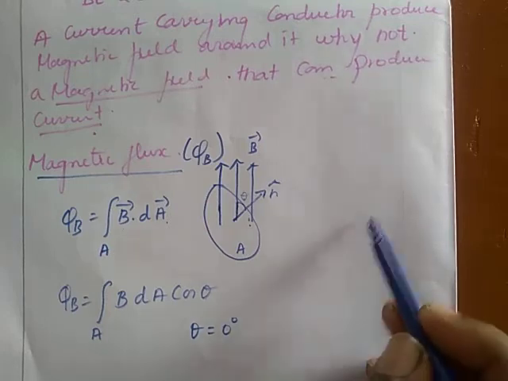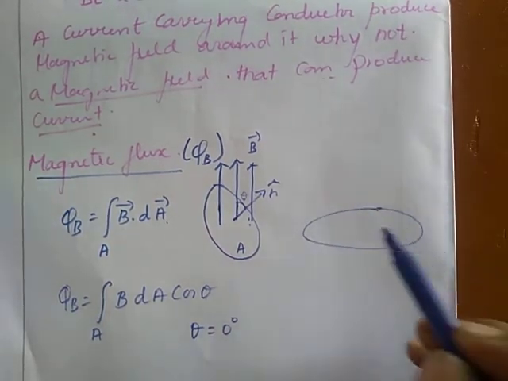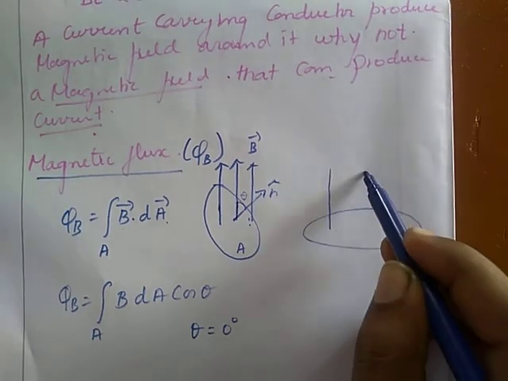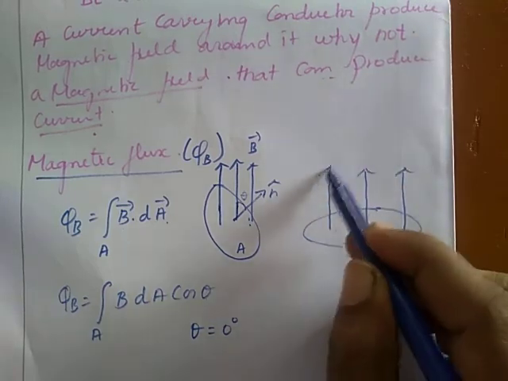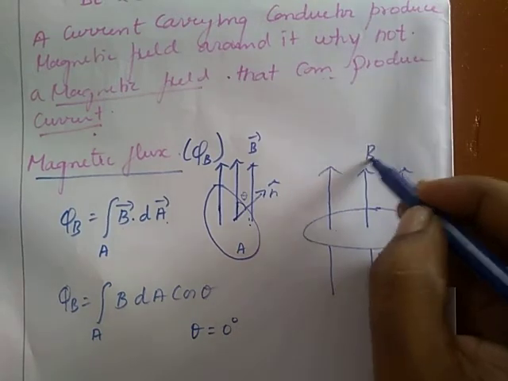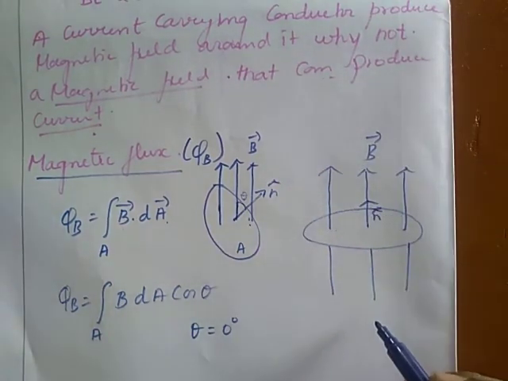That means the plane of the area is placed perpendicular to the magnetic field. For that case, the angle between the magnetic field and the normal vector will be 0.